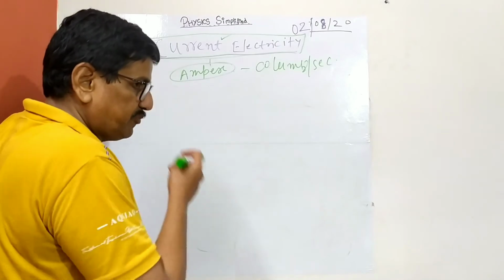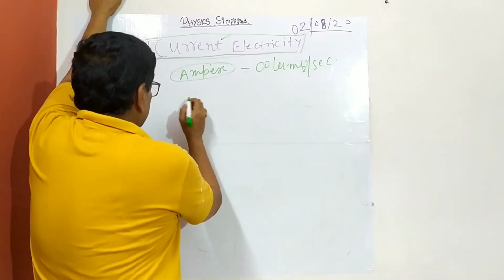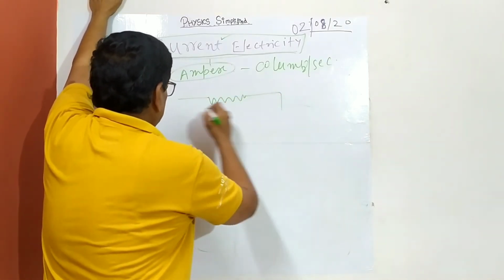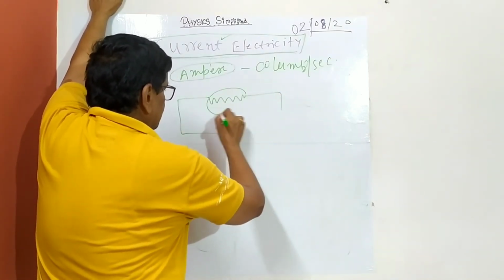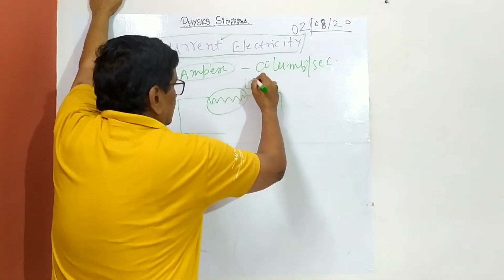So I think briefly I have discussed the circuit. So this is your EMF source, we call it. In households, this is your bulb. This is your LED bulb I am writing.